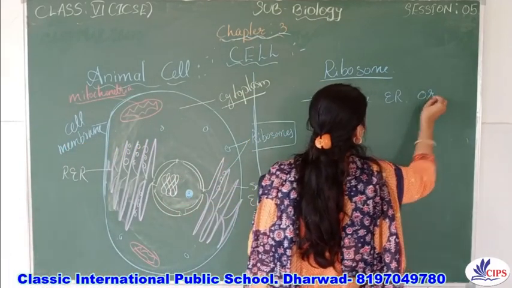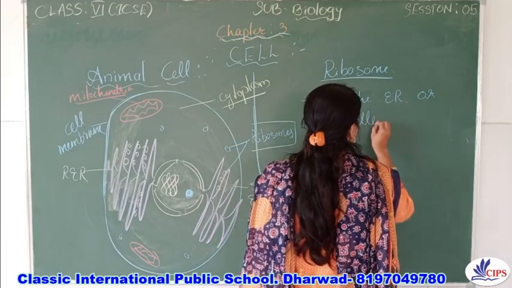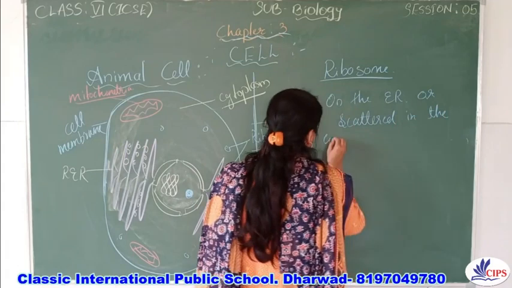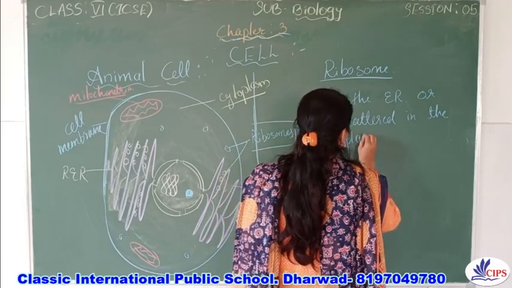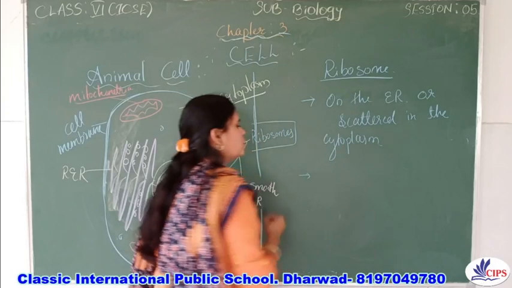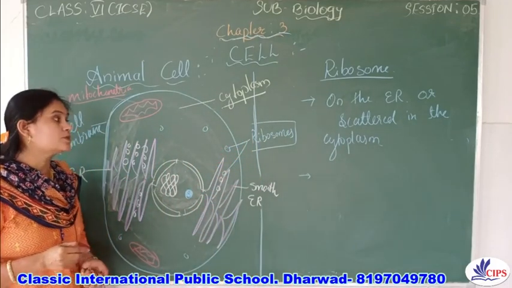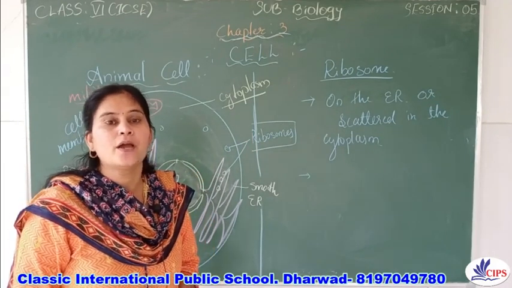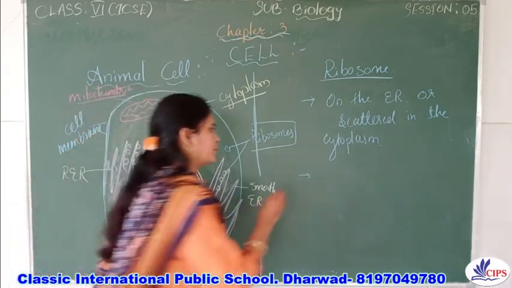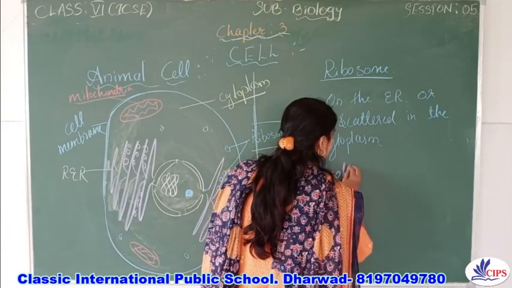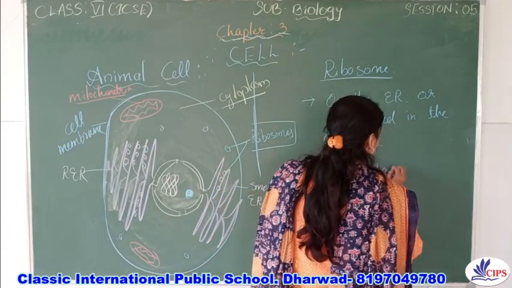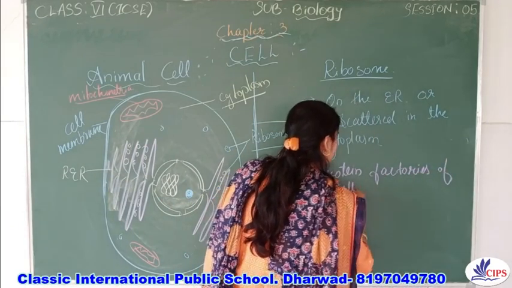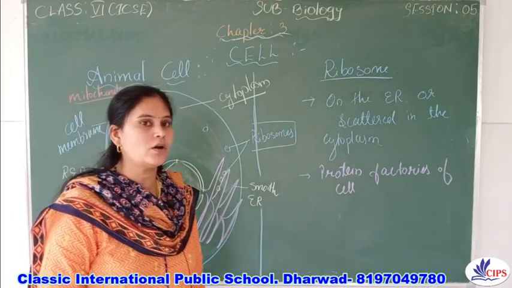Or they may be scattered in the cytoplasm. And these ribosomes are called protein factories of the cell, whereas mitochondria is called what?